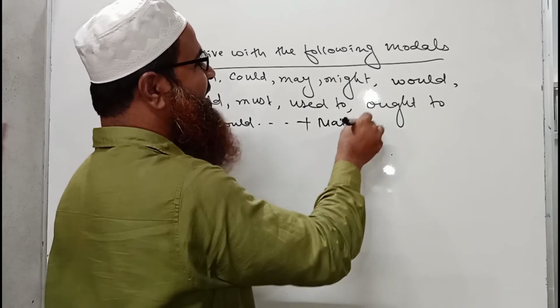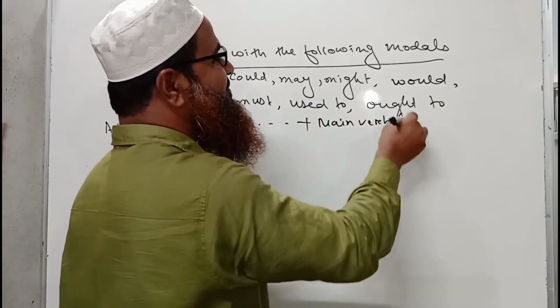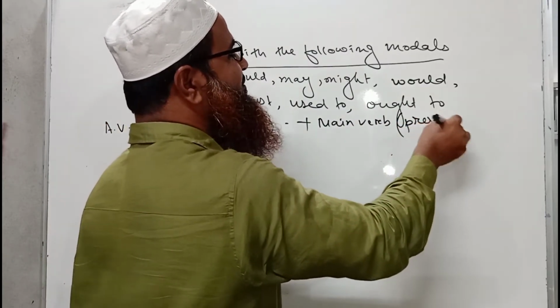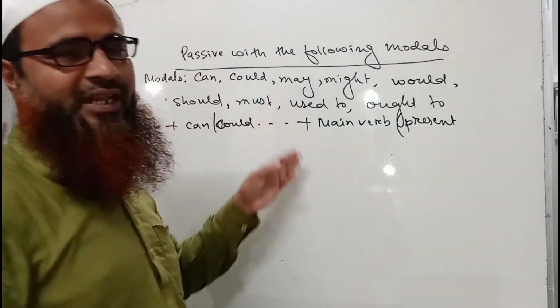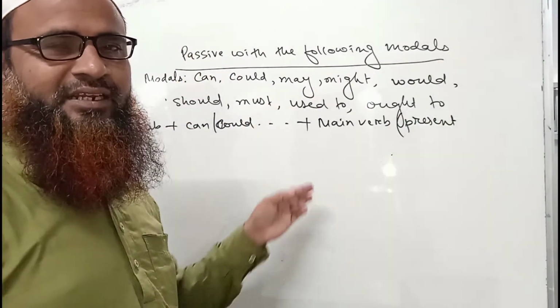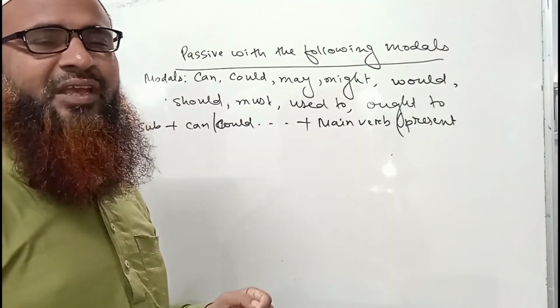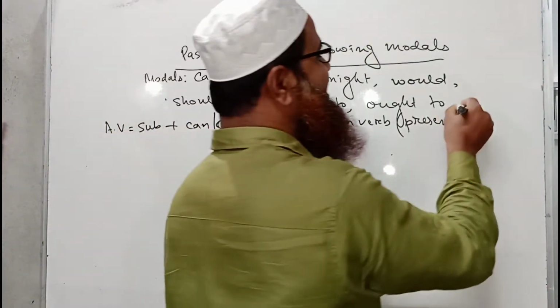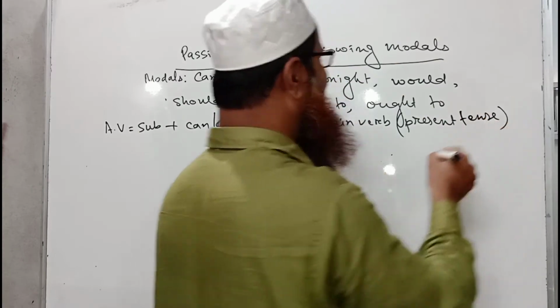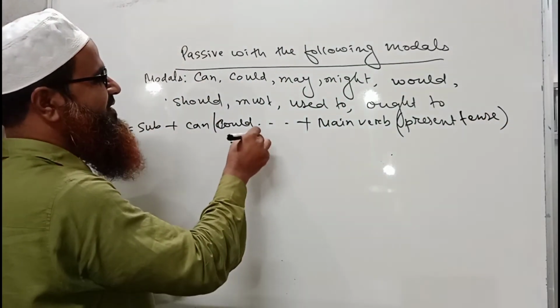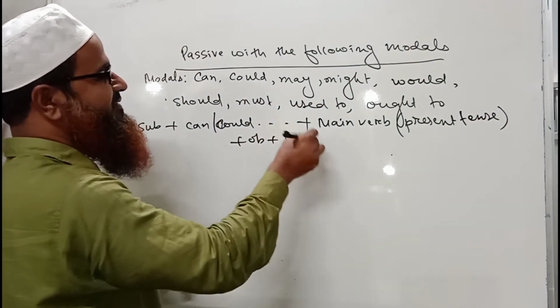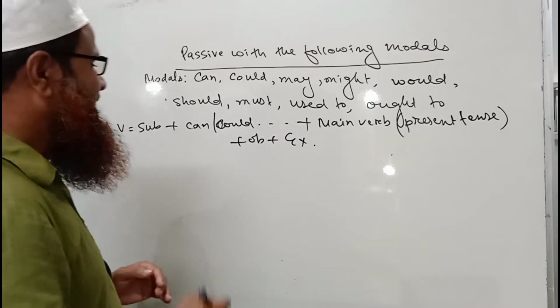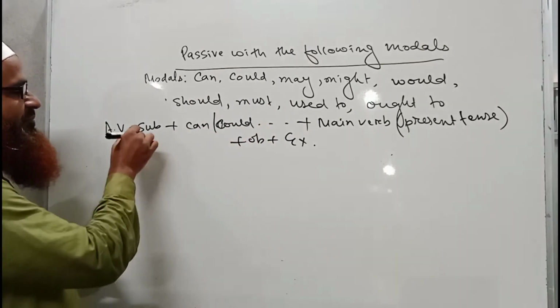The main verb must be in its present tense. We must always know that when we use these models or auxiliaries, then we must write the main verb in its present form in active voice. Then we have to write the object here, and if there is an extension, we have to write it. So this is the structure of passive voice.